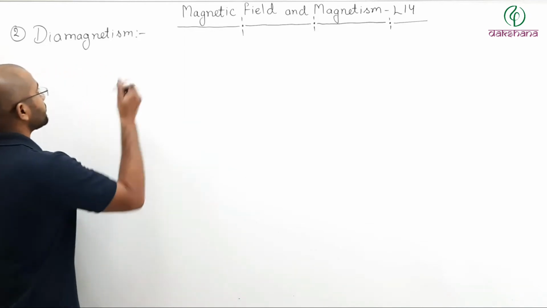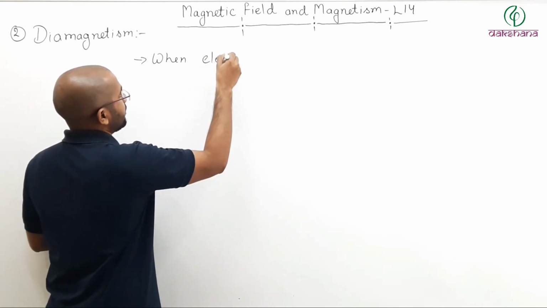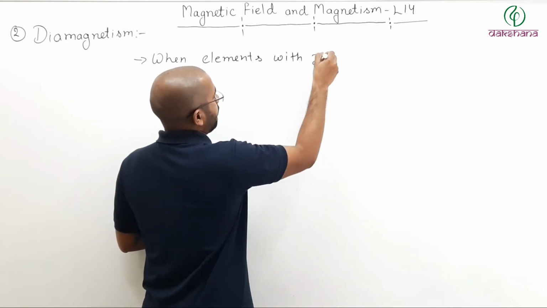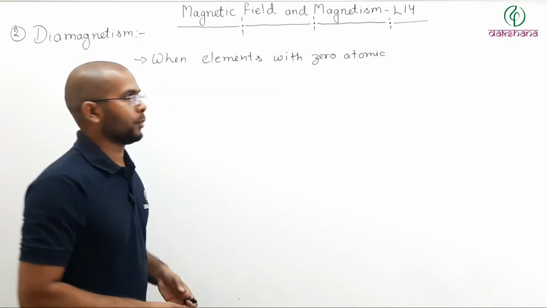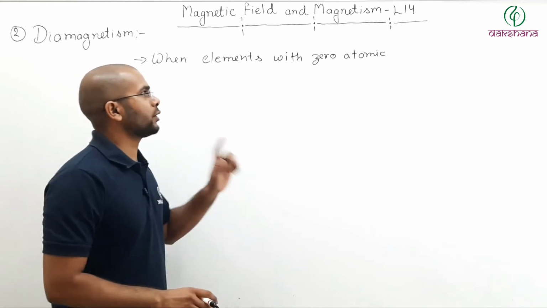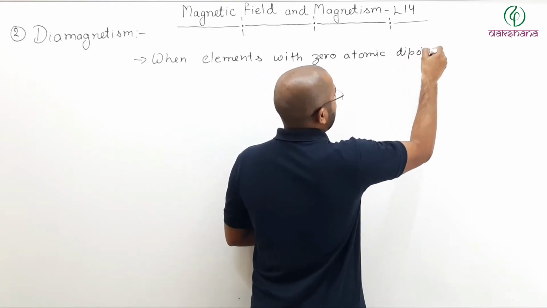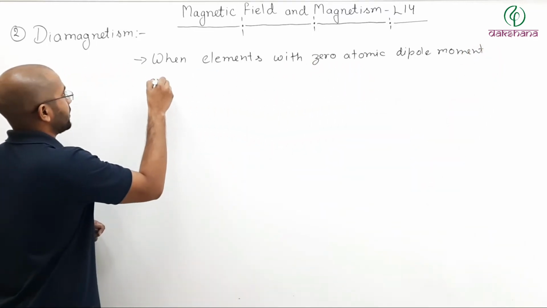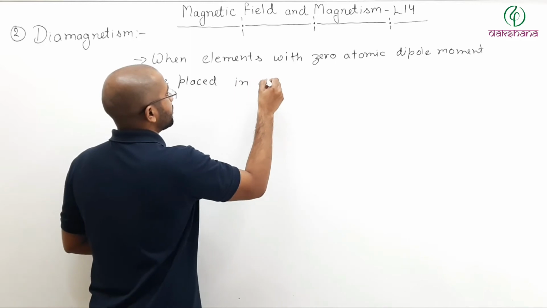So let us write: when elements with zero atomic dipole moment, meaning atoms of these elements do not have their own atomic dipole moment, are placed in an external field.